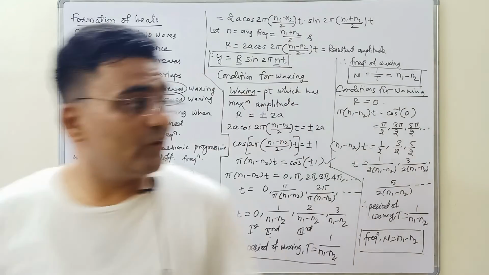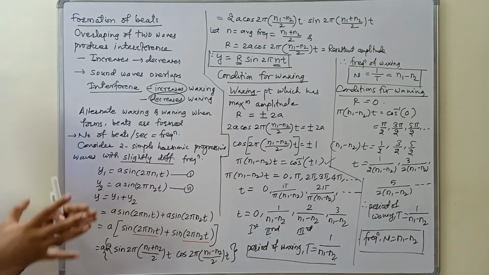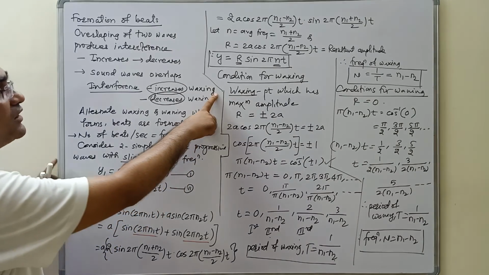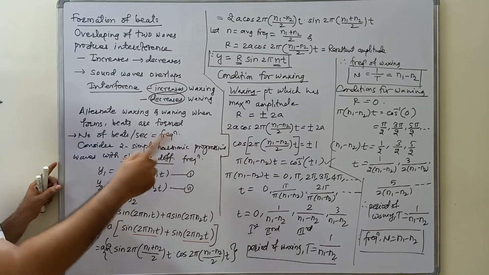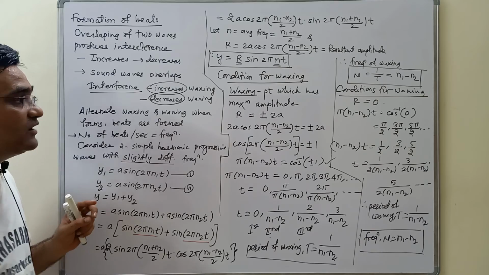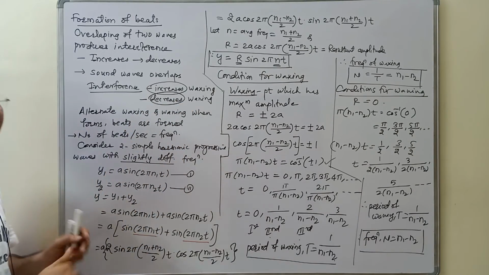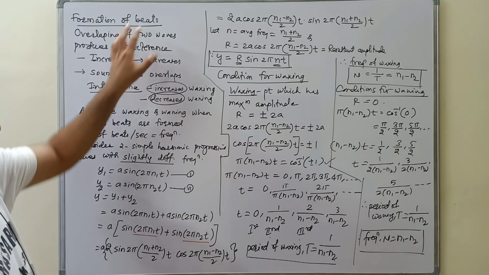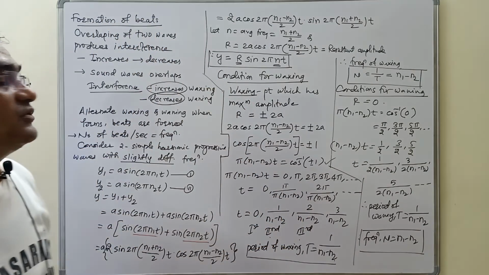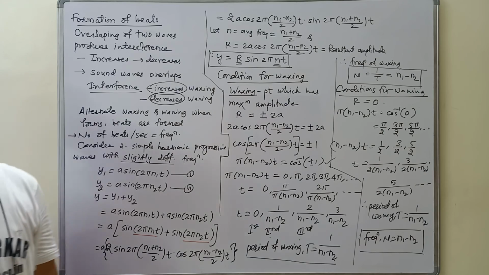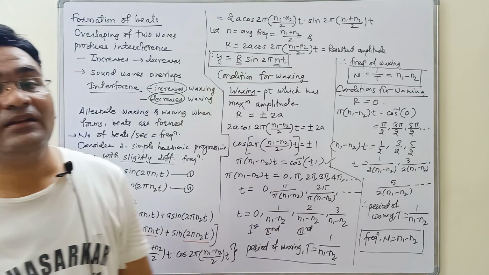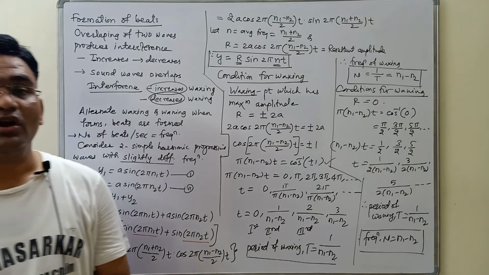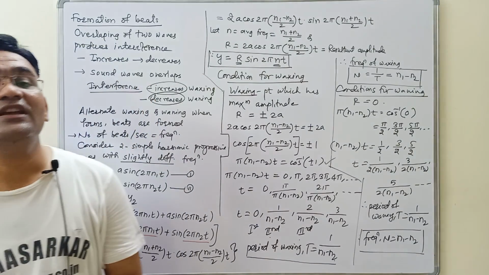So we can show that when two waves overlap, they can produce maximum sound, which we call waxing. When two waves overlap, they can produce minimum sound also, which we call waning. Alternate waxing and waning give rise to the concept of beats, and this is the analytical method to study the concept of beats. I hope you understood today's article. Here we have done with the lesson also. Thanks for watching mahasarkar.co.in. Have a nice day and keep watching next videos. Thank you.